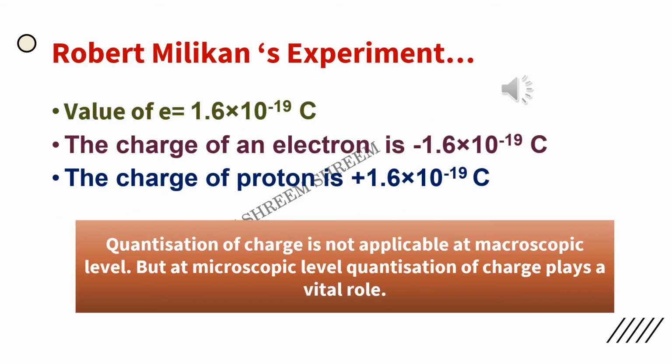Next we deal with the value of e from Robert Millikan's experiment. What is e? We have seen that e is the fundamental unit of charge. The value of e from Robert Millikan's experiment is found to be 1.6 into 10 raised to minus 19 coulomb. The charge of an electron is minus 1.6 into 10 raised to minus 19 coulomb and the charge of a proton is plus 1.6 into 10 raised to minus 19 coulomb.